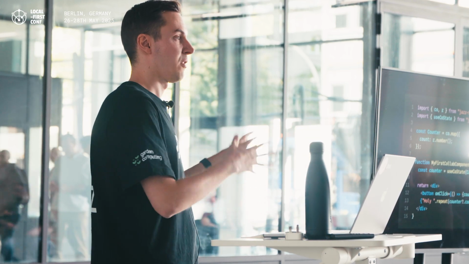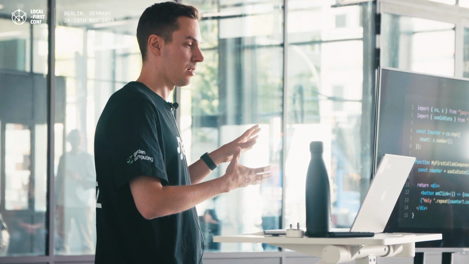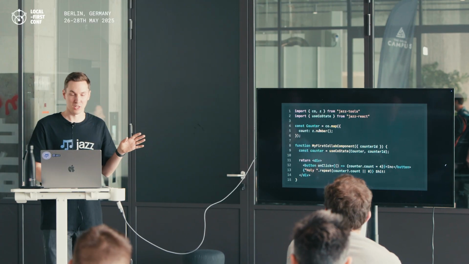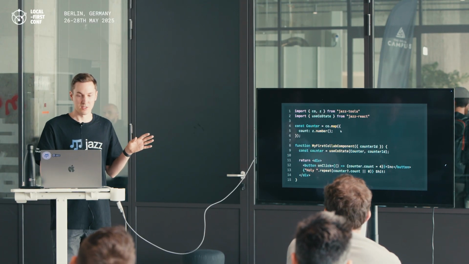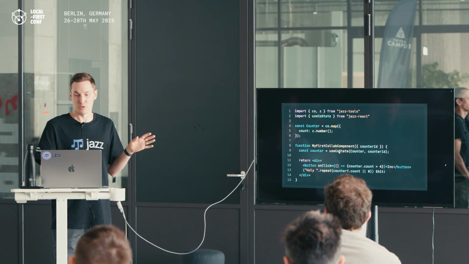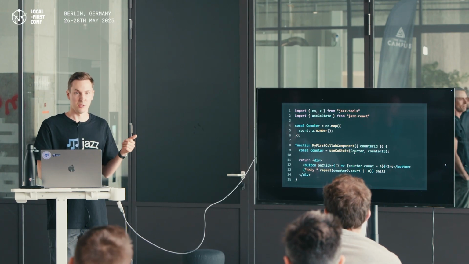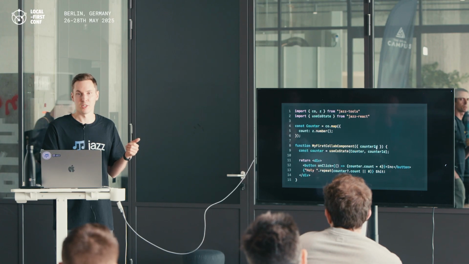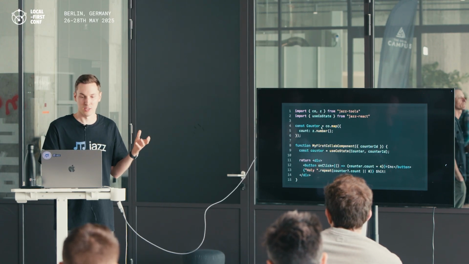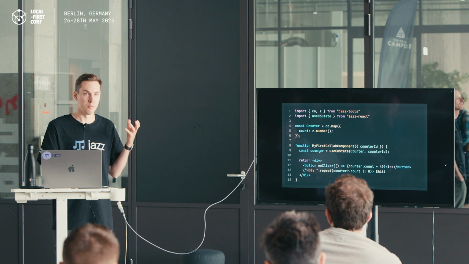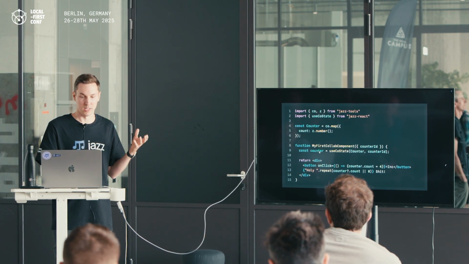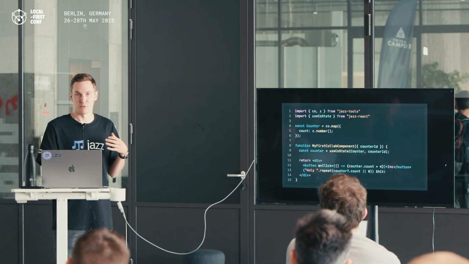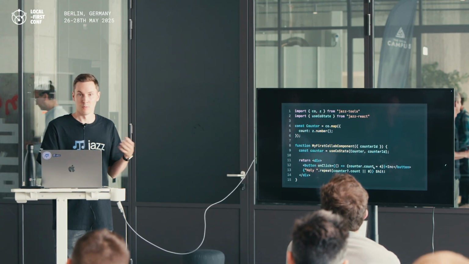So the Jazz equivalent to my first little app would look something like this. You define a schema. To anyone who's used Zod before, that should look pretty familiar. And then instead of useState, we just use useCoState. Tell it the schema of the collaborative state we'd like to work around. And then, for example, this component gets an ID for one instance of this counter. And here counter is now a reactive state that works just like useState. And we can render something based on it. And we can, for example, in a button onClick handler, modify the state.